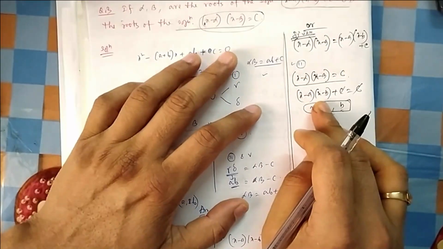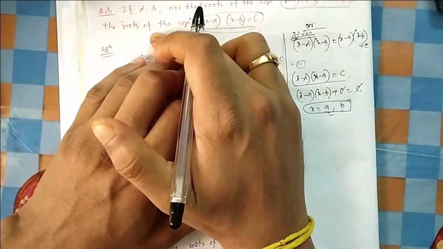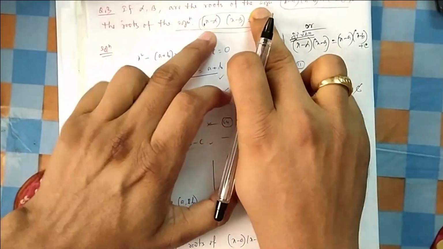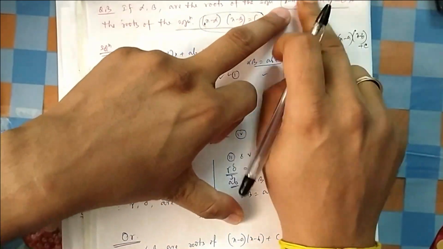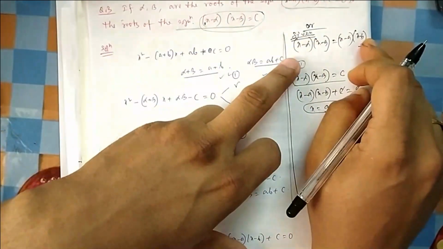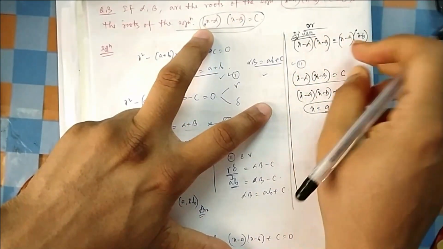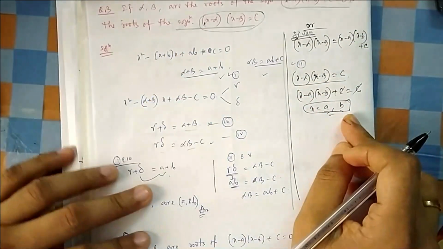But here you can easily see, because alpha and beta are the roots of these equations, and they are also asking x minus alpha, x minus beta. So once you see this one, it should come to your mind that if alpha and beta are the roots, then x minus alpha into x minus beta should be equal to this. So this is given to me. Now they are asking to find this. So let me put what is given here, this much, so I put it here. So from here I am directly getting the answer.